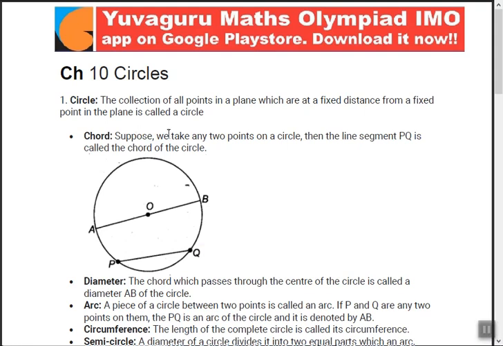Okay, what is a chord? We take any two points on the circle, then the line segment PQ is called a chord. Even diameter AB is a chord, right? All the points which are on the circle and are joined are chords. Then the diameter: the chord which passes through the center of the circle is called the diameter. See, this AB passes through the center of the circle.